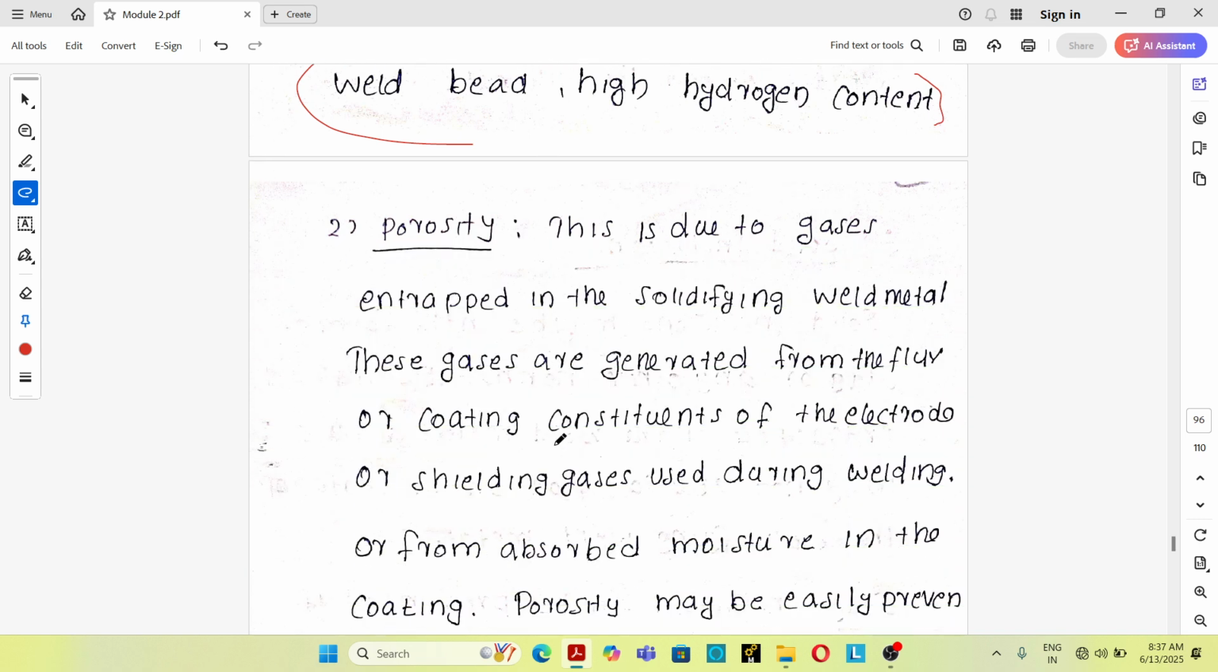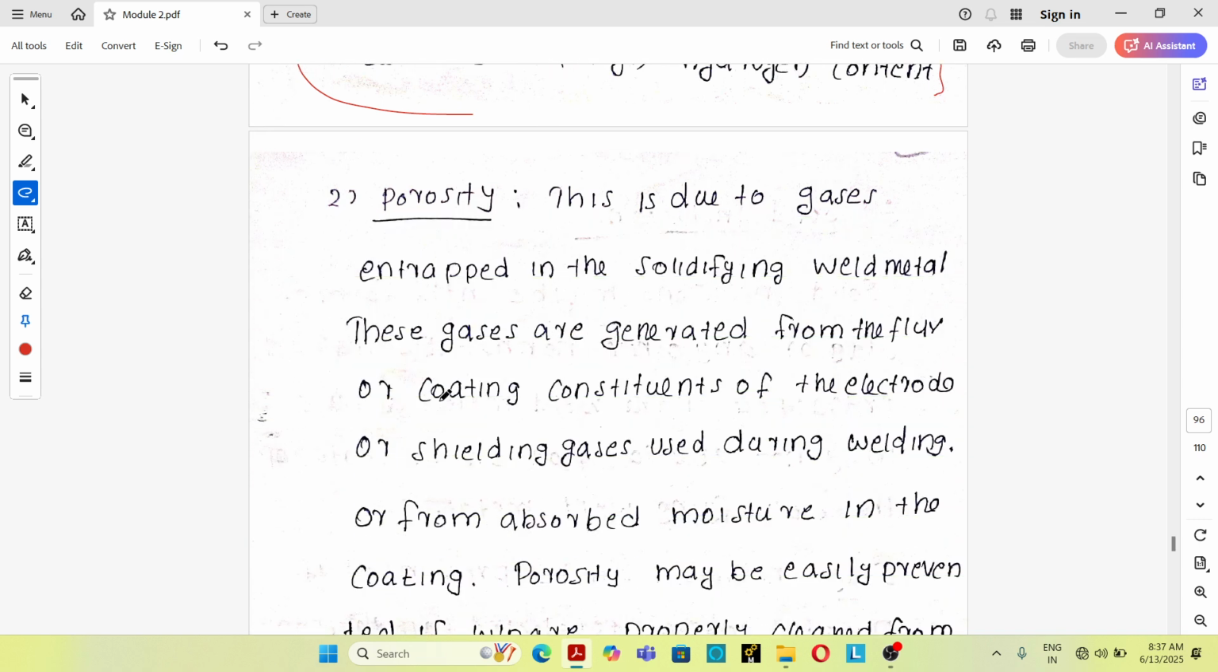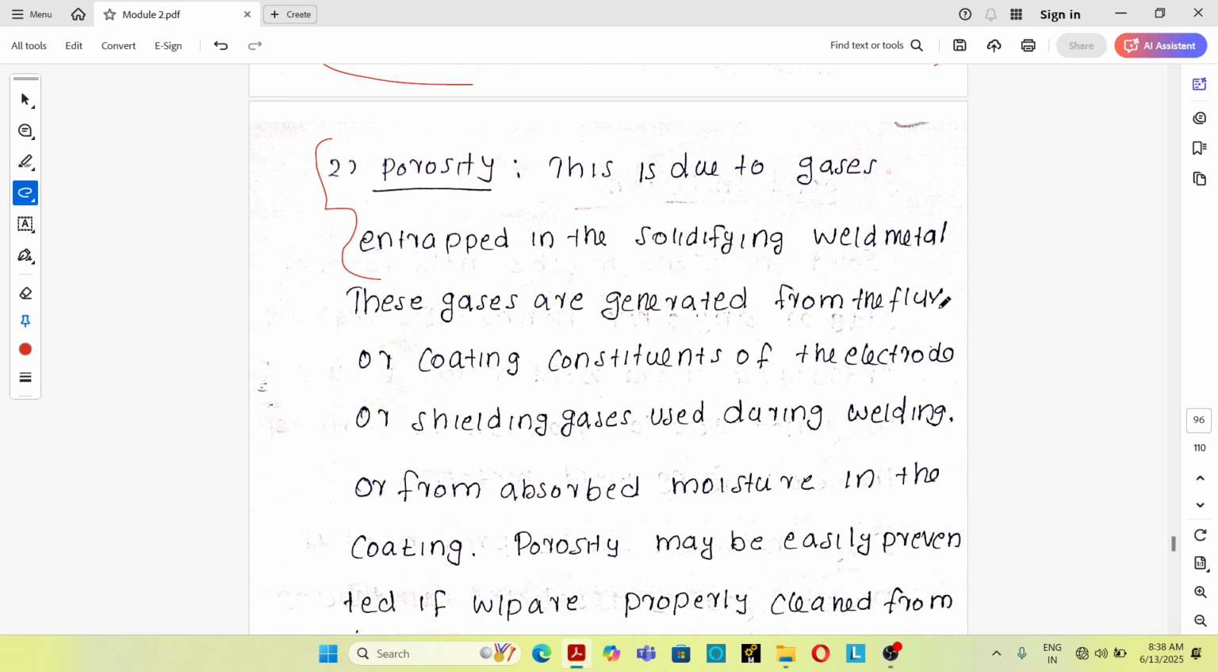Okay. Second one is porosity. See, porosity is due to gases entrapped in the solidifying weld metal. That's the main reason for porosity. These gases cannot escape, and the space occupied by the gas is not filled with the molten weld metal. Then a vacant space is produced, which is known as porosity. So the main reason for porosity is the gases entrapped in the solidifying weld metal.